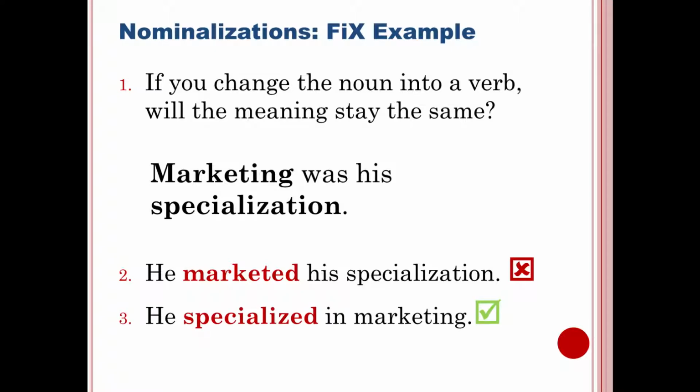But what about the other one? He specialized in marketing. Specialized. We took specialization and turned it into specialized. This keeps the meaning of the sentence the same. Marketing was his specialization. He specialized in marketing. But what we've done is we've gotten rid of the uninteresting verb was. Was didn't need to be there. Specialized is much more interesting. So that's how we fix this problem.